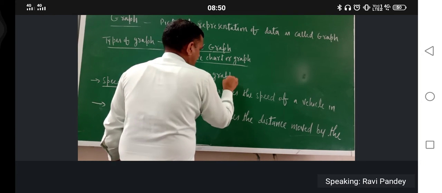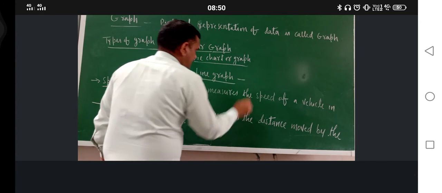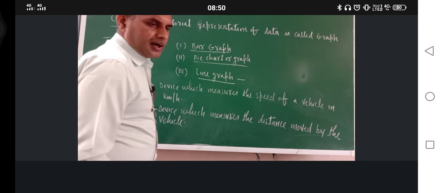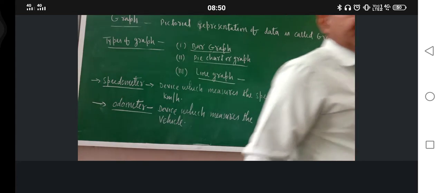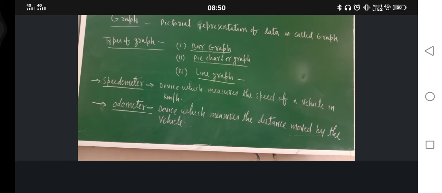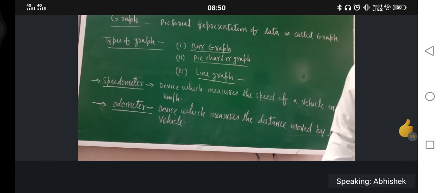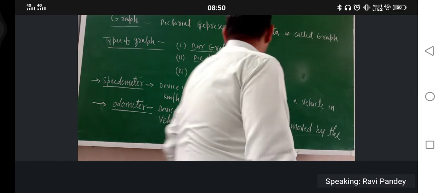We are discussing these things with reference to the speed time graph. Hello, am I audible and visible to you or not? Now let me explain what the bar graph is.